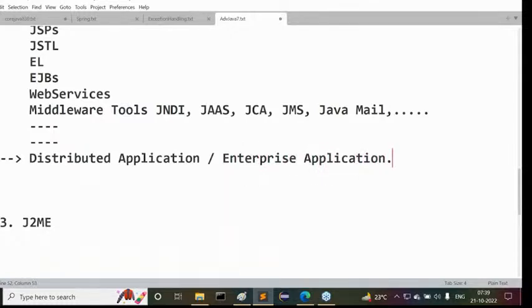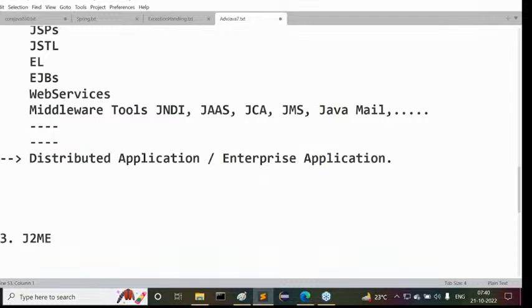Distributed applications, or we can say enterprise applications. All of you understand my point clearly? Distributed applications are enterprise applications. Then what is the meaning of distributed application and what is the meaning of enterprise application? What exactly is the meaning of distributed application or enterprise application here?